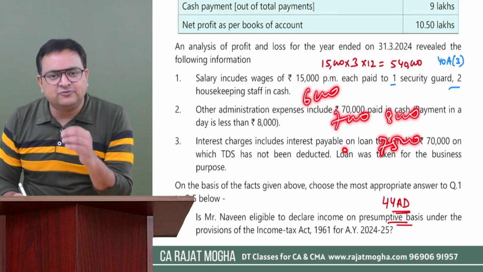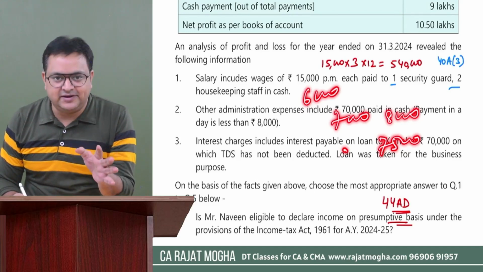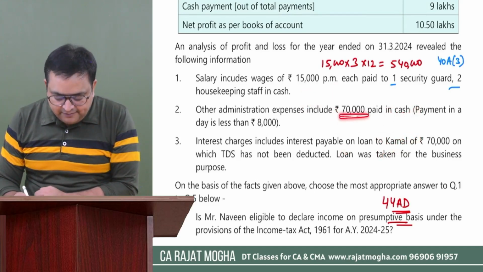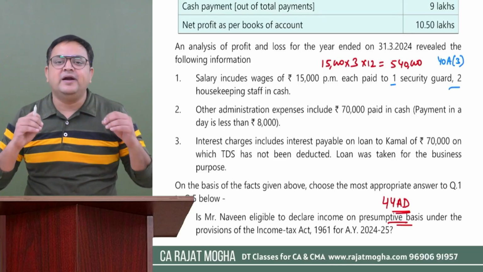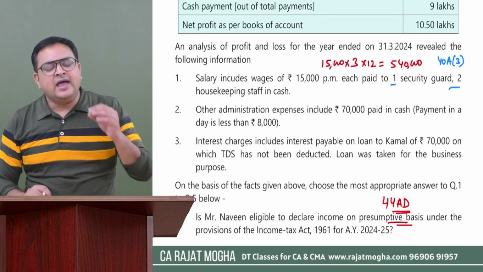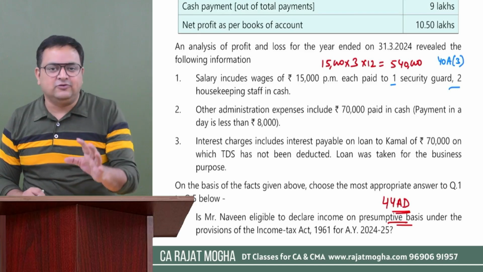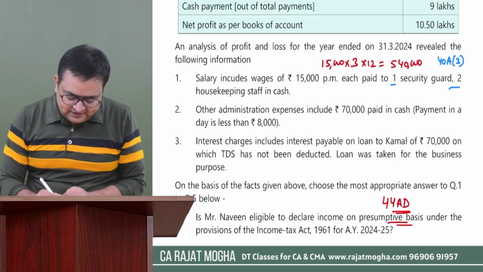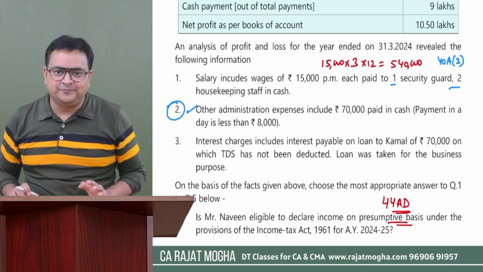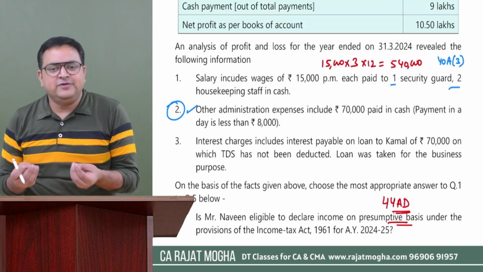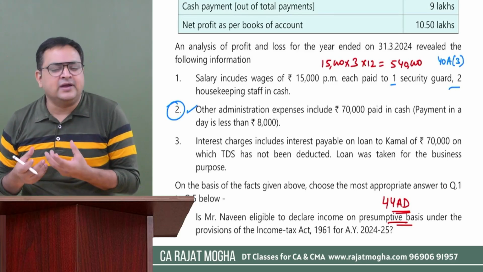Right? Even if this would have been 10,000 rupees, we were okay with it. So was it a single payment? The answer is no. It includes multiple payments on multiple occasions during the year, and we have never paid more than 8,000 rupees. So for this particular information, we are okay with that. We don't have to do anything, right? Because this is MCQ, so we don't have to quote any note or anything like that.